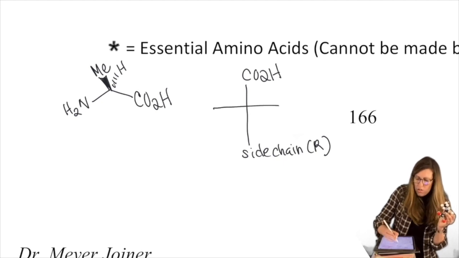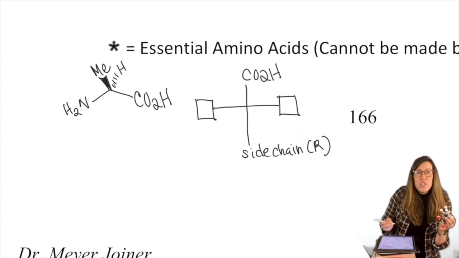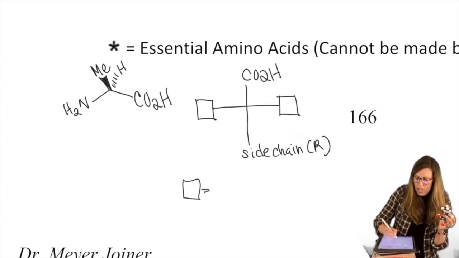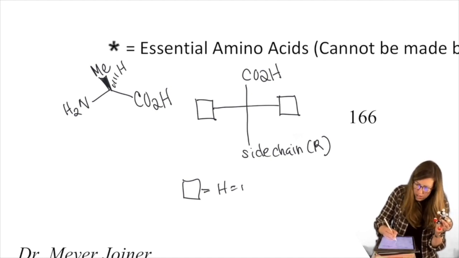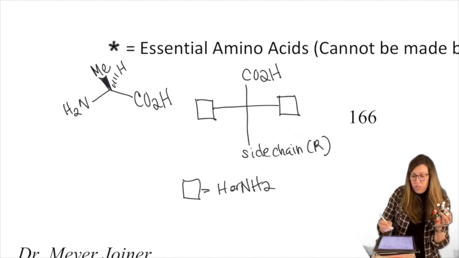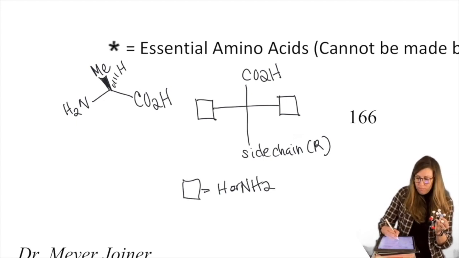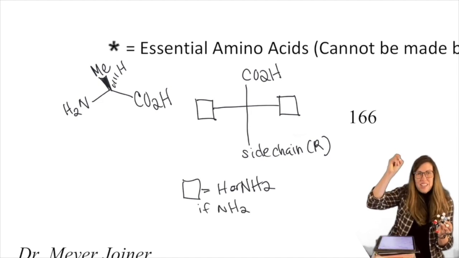And then you determine where the H and the NH2 go. That equals H or NH2. If the NH2 is on the left, when you put it in this orientation, we have an L sugar. I mean, L amino acid.